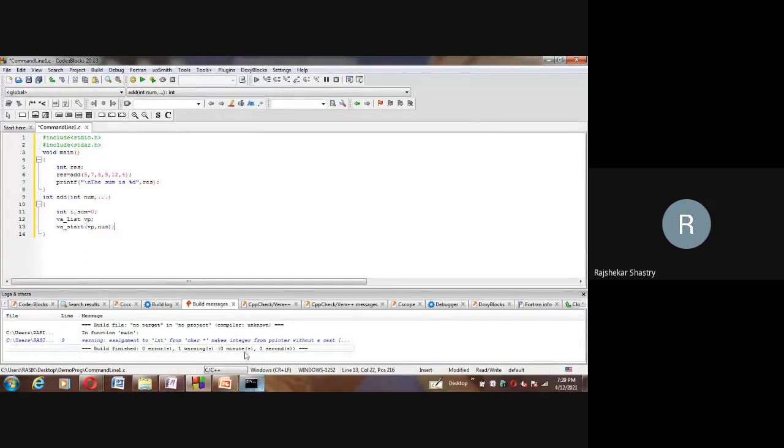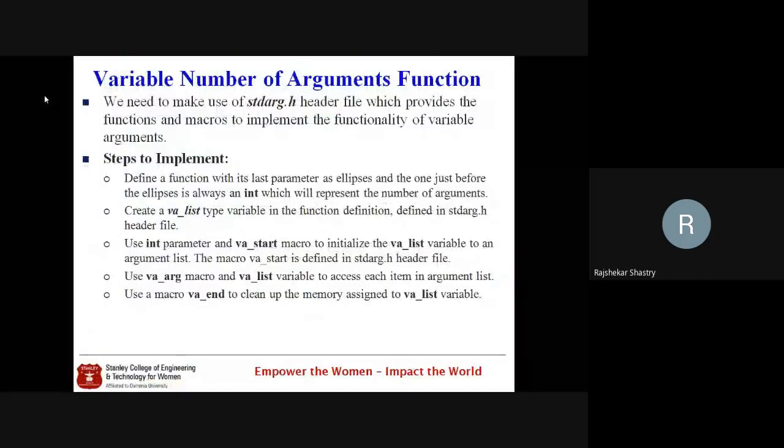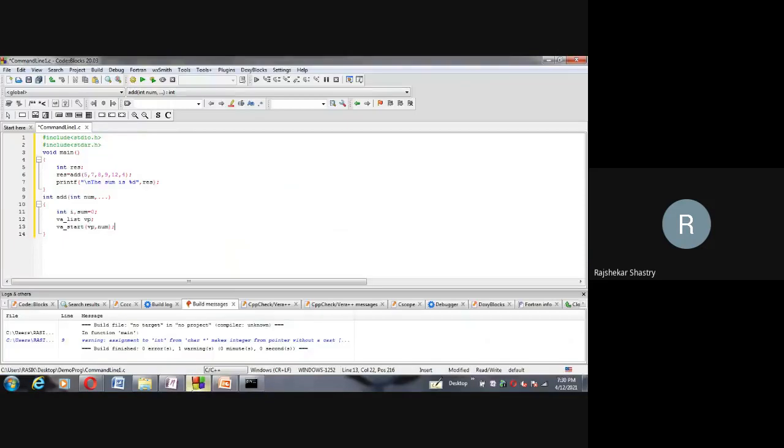You see these 4 macros. Let me run this slide again. va_list is a variable list data type, and of that data type we have to create a variable. Of course, I have taken that variable as vp, and the va_start macro will bind that first argument to my variable of va_list type. And once the binding is over, in order to fetch each particular argument from the list of arguments, I have to use va_arg. So I'll use it here.